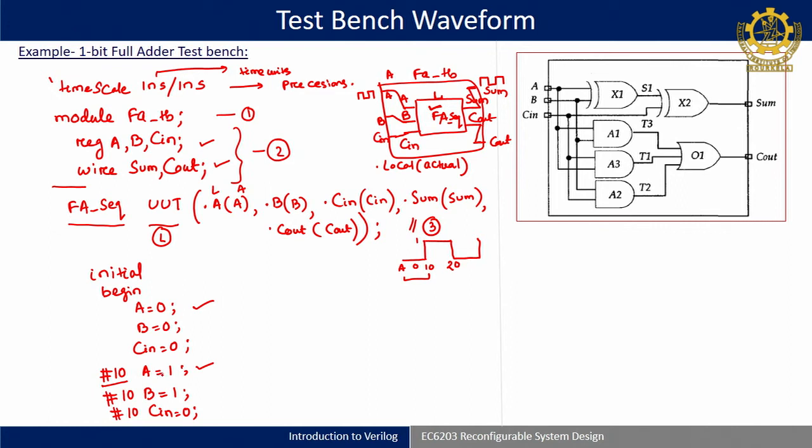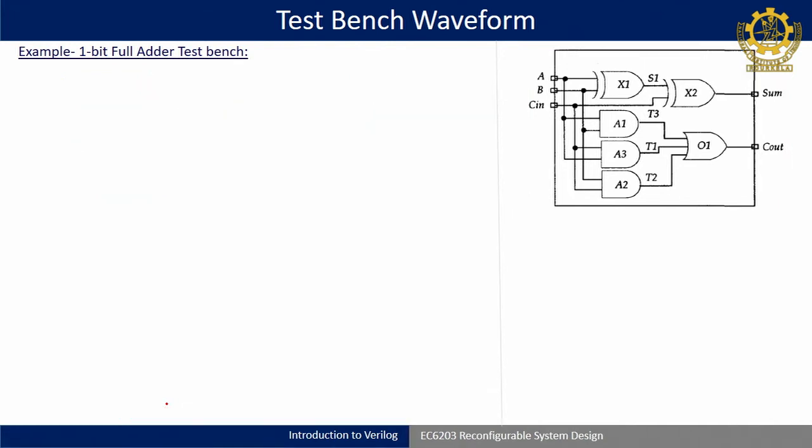Okay. So at this portion, after 10 nanoseconds, I am giving only A is equal to 1, but I have not given any information for B and C in. So B and C in will keep their old values, like B will be 0 and C in will be 0. If you want, you can also give that. In the similar fashion, after this, #10 C in is equal to 0.